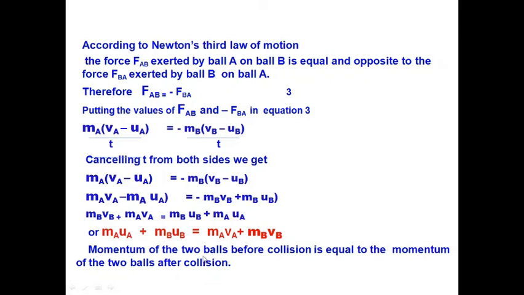So the momentum of the two balls before collision is equal to the momentum of the two balls after collision. This left hand side was the condition before collision, and the right side was the condition after collision. Both these sides are equal. So in this way we can say that momentum is never created nor destroyed.